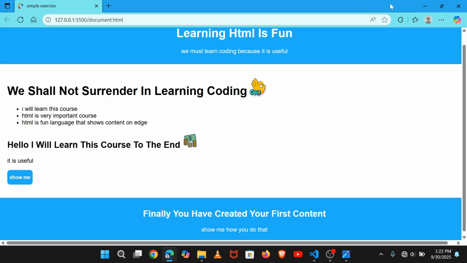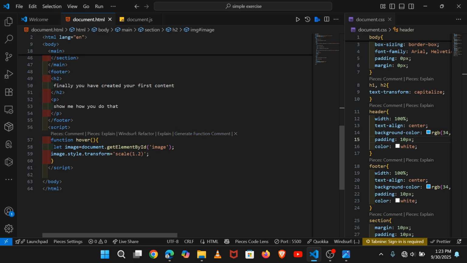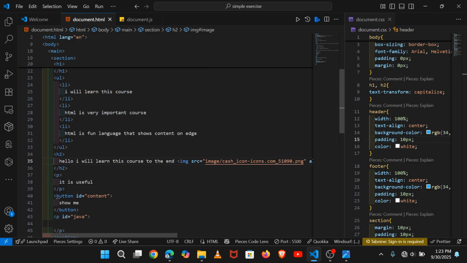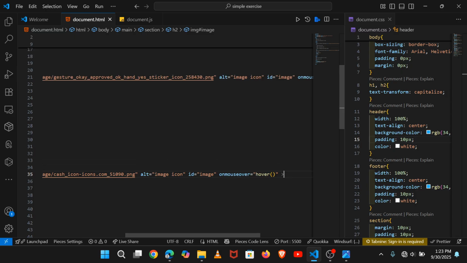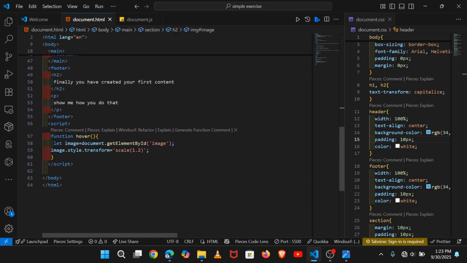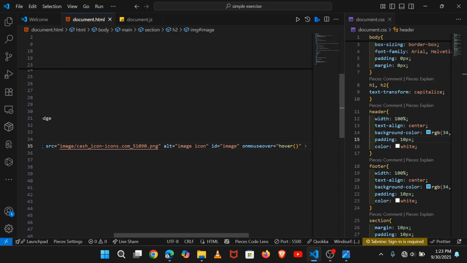This is the only one that is taking that part. Yes, with the ID of image. I don't know why this mouse hover and mouse over. Yes, the ID is image also.